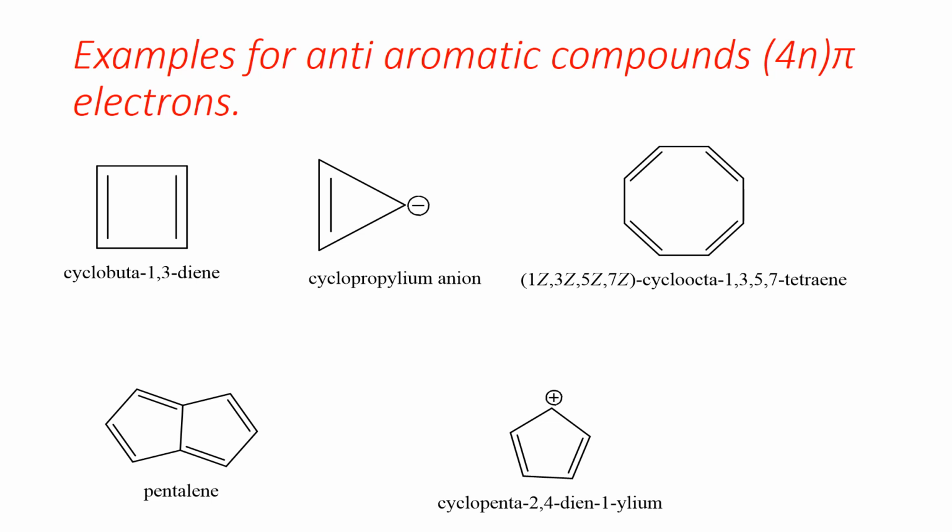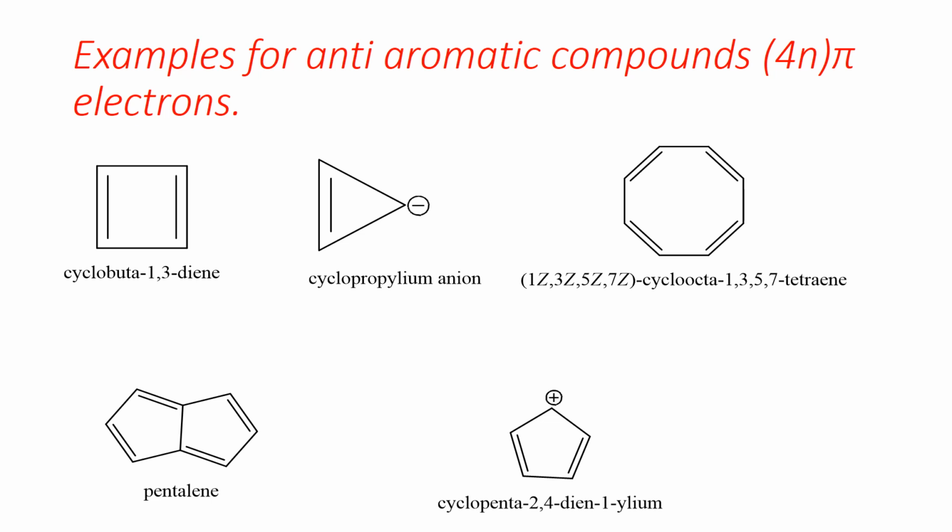This is the same as the cyclopropenyl anion. The 2 electrons on the negative charge plus the 2 on the pi bond make 4, so it also gives us the 4n rule. That is the same with pentalene, as you can see, and the cyclopenta-2,4-dienyl ion. It is also anti-aromatic because it only has 2 pi bonds, giving us 4 pi electrons. Pentalene gives us 8 pi electrons, which does not qualify to become an aromatic compound.